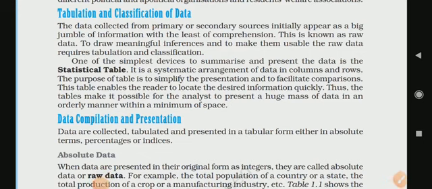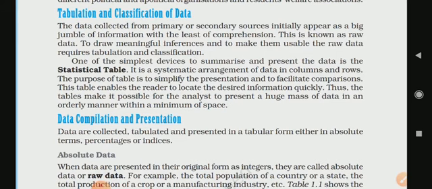So today we are going to start a new topic of this chapter, data, its source and compilation. Already I have told you about the data and information and about the primary and secondary data. Now I'm going to tell you about the tabulation and classification.